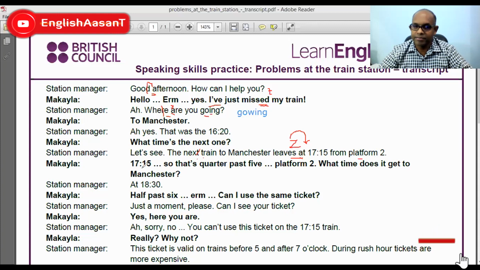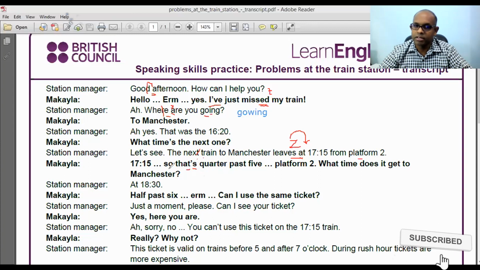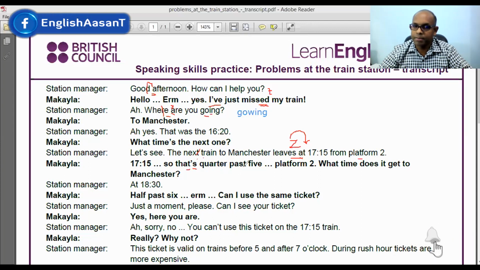And 17:15, this is S, since it's T, a consonant, that doesn't make any changes. So quarter past 5, quarter past 5. This T also is not much pronounced. Quarter past 5, platform 2.